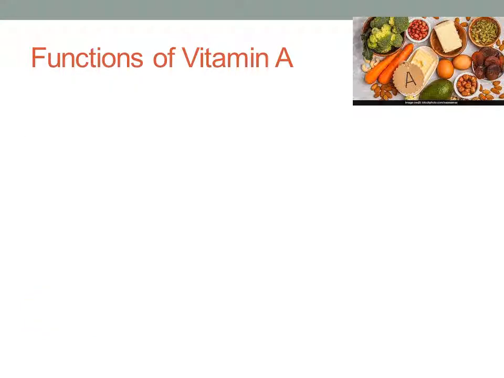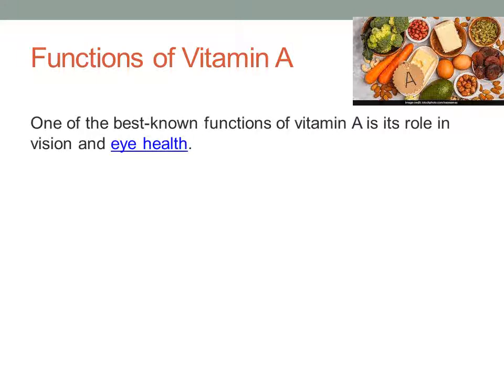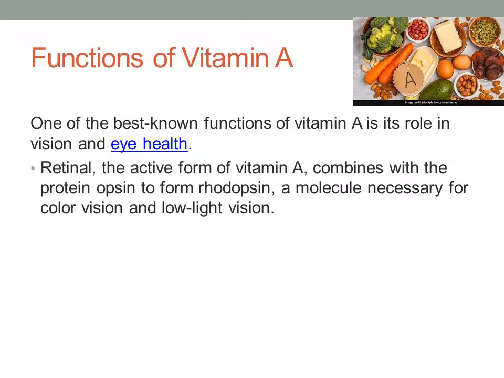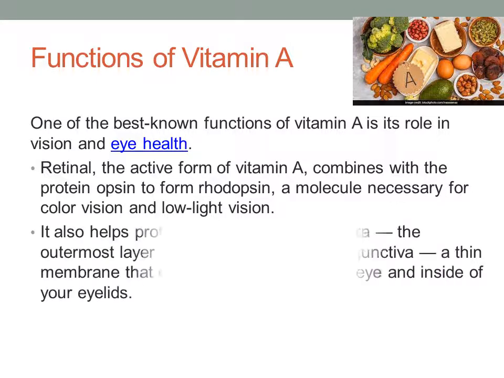Let us see the functions of vitamin A. One of the best known functions of vitamin A is its role in vision as well as eye health. Retinol, the active form of vitamin A, combines with a protein called opsin to form rhodopsin. It is a molecule which is necessary for color vision as well as low light vision. So the main function of retinol is vision.